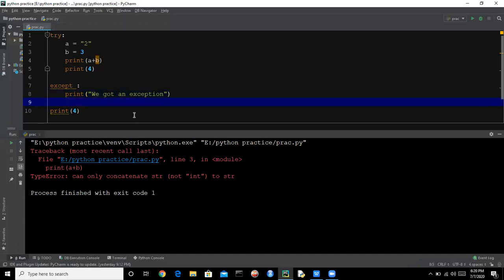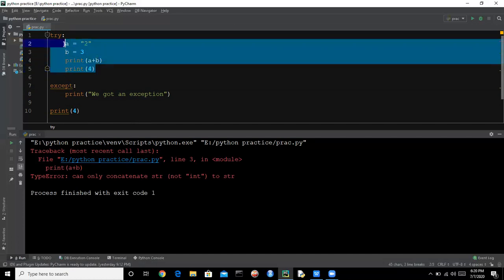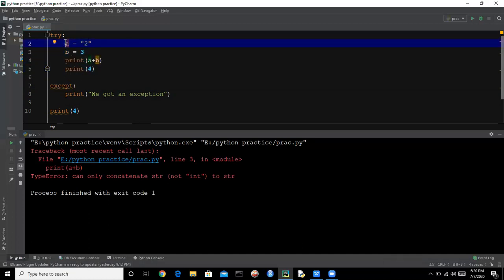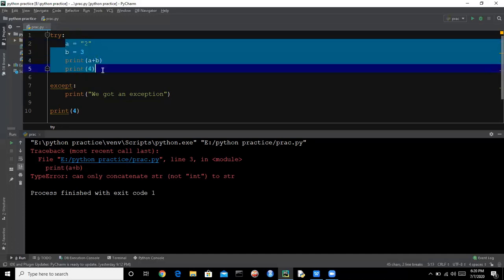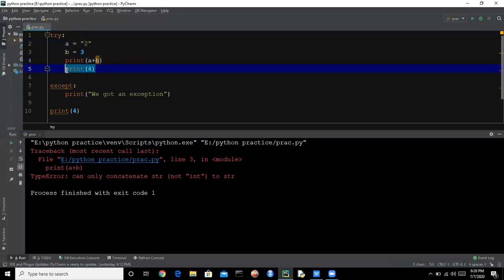So this is how we can work with exception handling. Here we are saying try this block. Python will try to execute this block. If this block executes properly, fine; if not, Python will give the error. So just remove 4 from here.